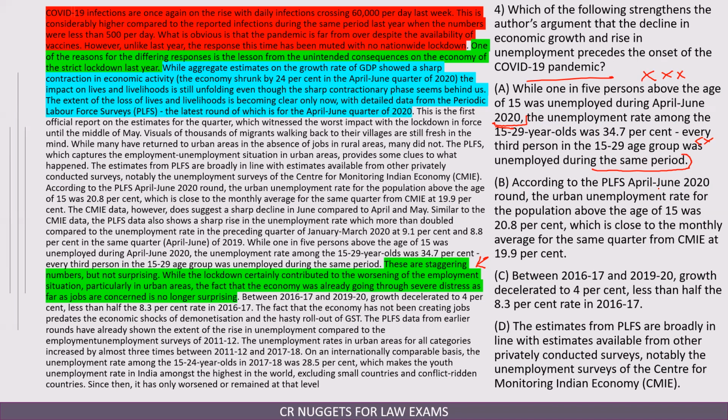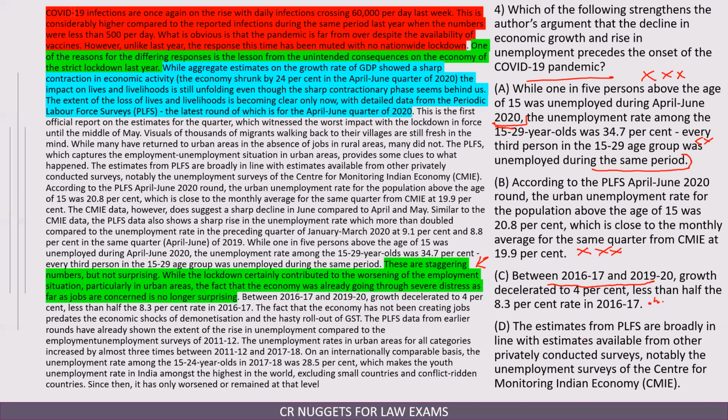According to the PLFS April-June 2020 round, the urban employment rate for the population above the age of 15 was this, which is close to the monthly average for the same quarter. Again, there is no information about what was happening before 2020. So this cannot be the answer. Between 16-17 and 19-20, growth decelerated to 4%, less than half the 8.3%. So this is the information before COVID. Now this tells me that we were anyways not doing well before it, and COVID comes and worsens the situation. So C looks like a good option.